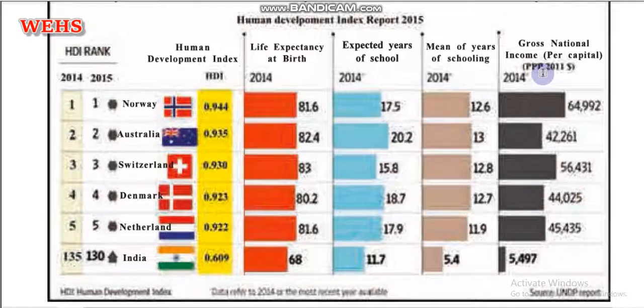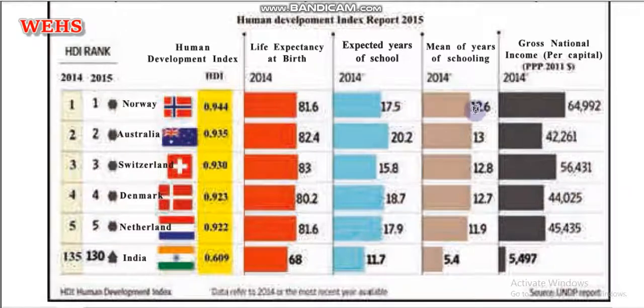Okay, so here we can see that on the top level, the life expectancy is 81.6, as per the criteria of human development. This is the maximum age, and that is gained by Norway, that's why it is on the first position.